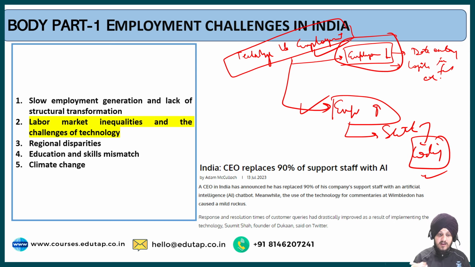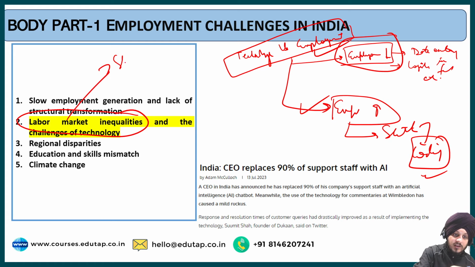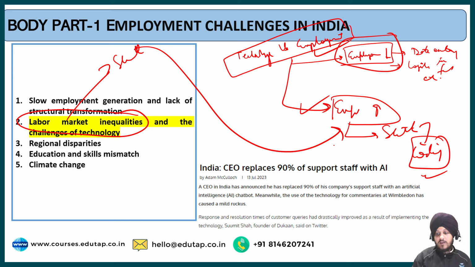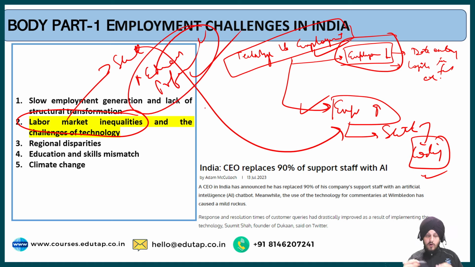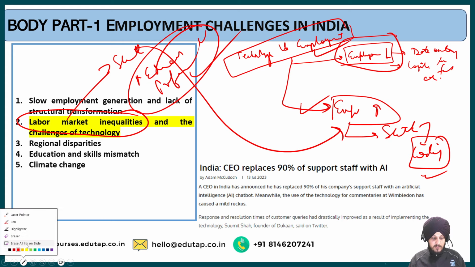So this is an important challenge as far as labor market inequalities and the challenges of technology are concerned. Why labor market inequalities? Because everybody is not skilled enough to get these jobs. These jobs require high profile education, professional courses, and all those things which are not available, especially in rural areas, and those people are not able to avail this opportunity. So it leads to some sort of inequalities in the market. That is the point that has been addressed here.